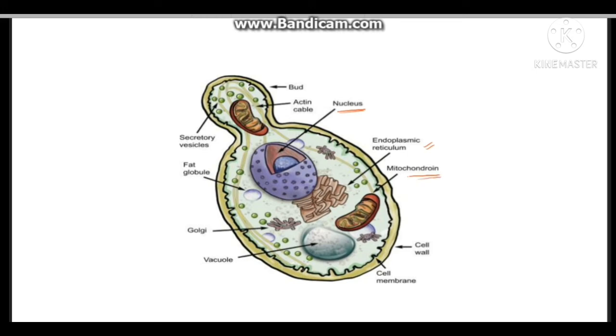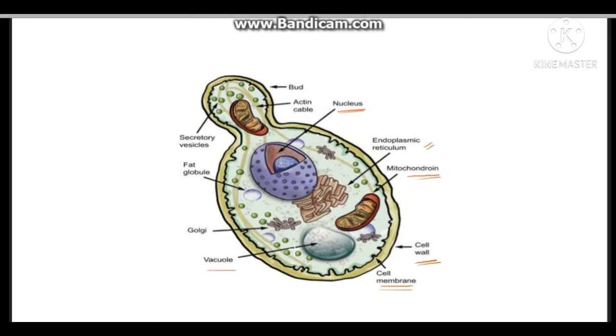Mitochondria is present which helps in energy synthesis, and the energy is stored in the form of ATP. Cell wall is the outer covering of the cell which protects the cell organelles found inside the cell. Cell membrane is semi-permeable in nature which allows only the useful components to enter into the cell.